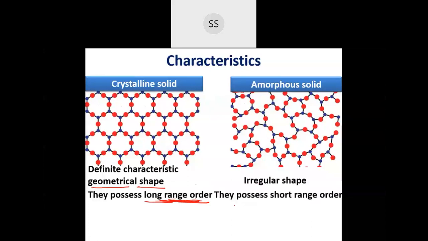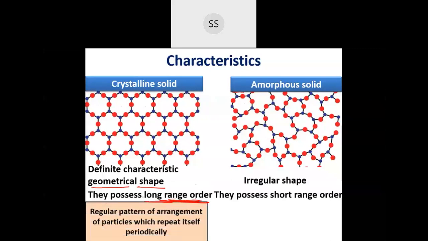So the first point I told you, they have a definite geometrical shape for crystalline, and for amorphous they have irregular shape. Second point is they possess a long range order. Long range order means what? Just now I explained that this pattern, this arrangement of the particles, is getting repeated throughout the crystal. Then we call them long range order.